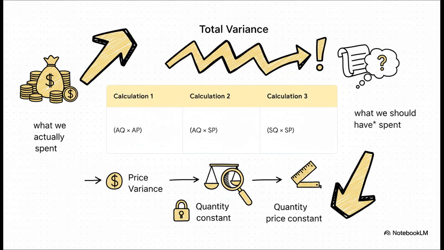The difference between column 1 and column 2 is the materials price variance. It's a $1.10 unfavorable variance, and it's purely because we paid $1 more per kilogram than the standard. The difference between column 2 and column 3 is the materials quantity variance. It's a $2 unfavorable variance purely because we used an extra 0.1 kilograms of material. See how that works? We've pinpointed exactly where the problem lies.